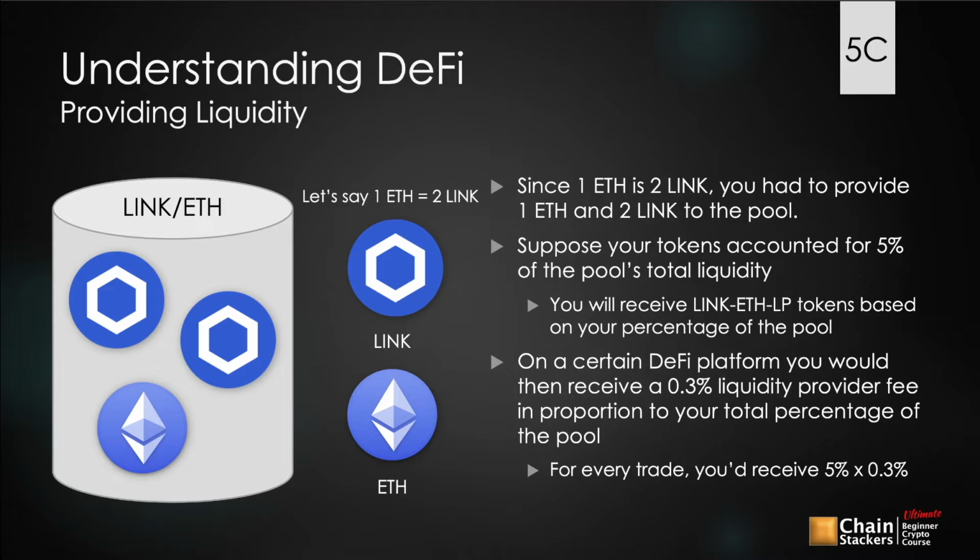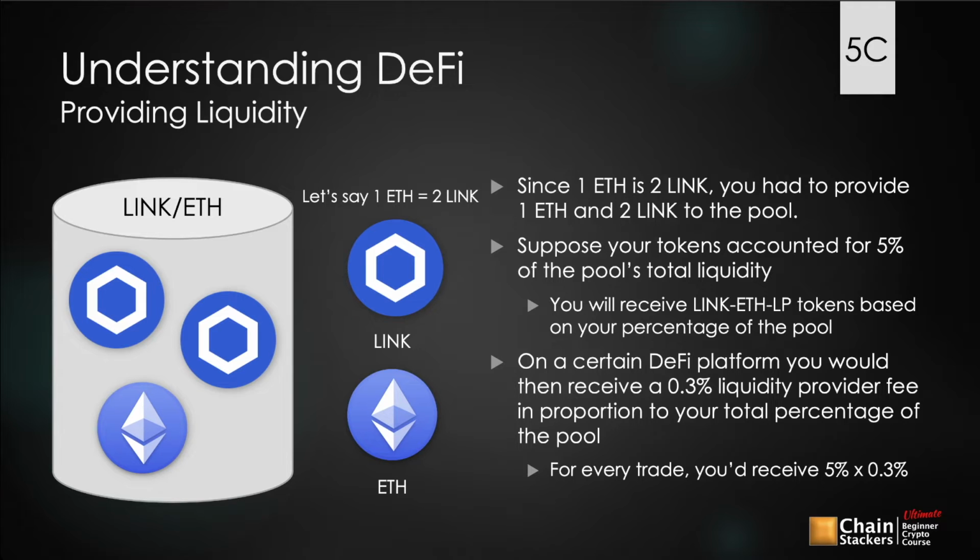So that means for every trade, you would receive 5% because you have 5% of the pool, times 0.3% on every single trade. So 0.3% of every single trade. And since you have 5% of the entire pool, you would get 5% of all of that. So, as you can see, providing liquidity could be an easy way to make passive income. You put your tokens into the pool, you allow other people to make trades based off of the liquidity that you provided, and you get transaction fees paid to you based on how many transactions are created within that pool.